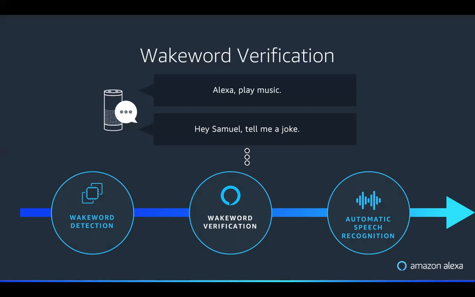So for example, we recently launched the Samuel L. Jackson wake word. The thing here is it's difficult because to scale across all these different wake words would require building different models and also having data sets to train these models for all sorts of different wake words. Additionally, this would require running all these models in parallel because we don't necessarily know what wake word was used to wake the device. So to that end, we propose the problem of wake word independent verification.